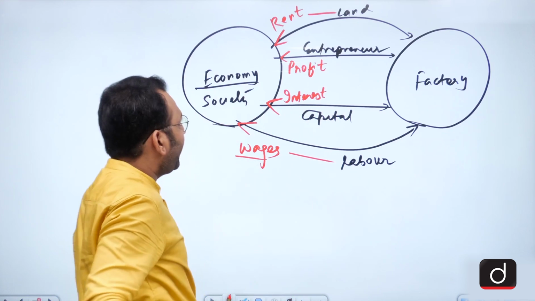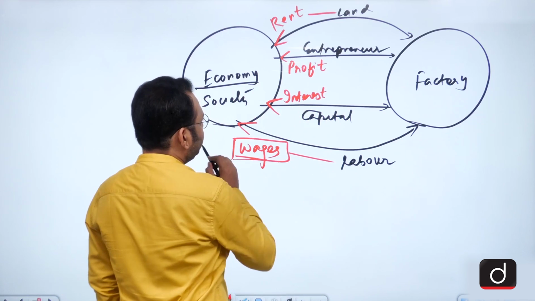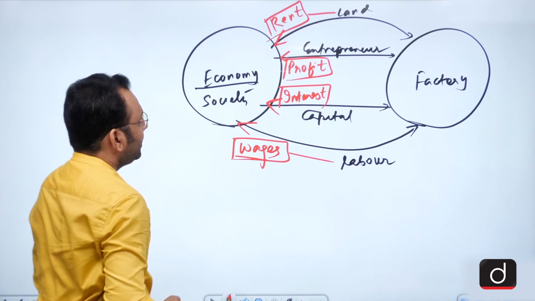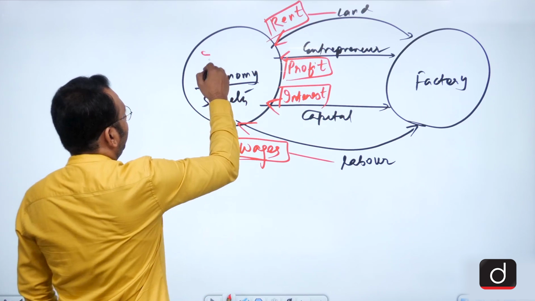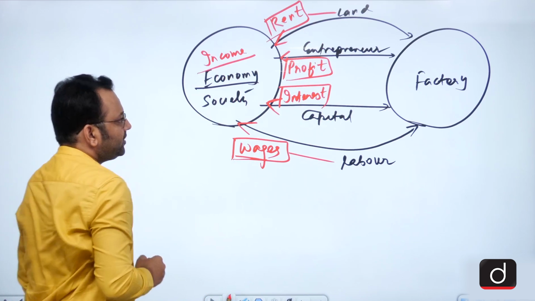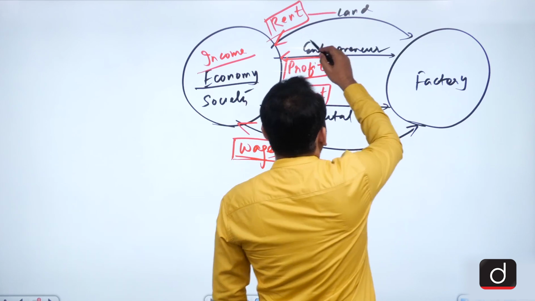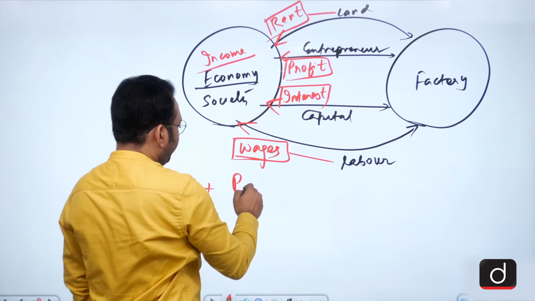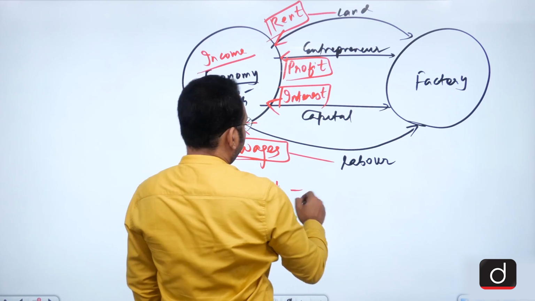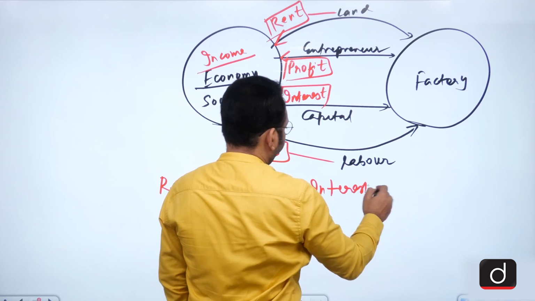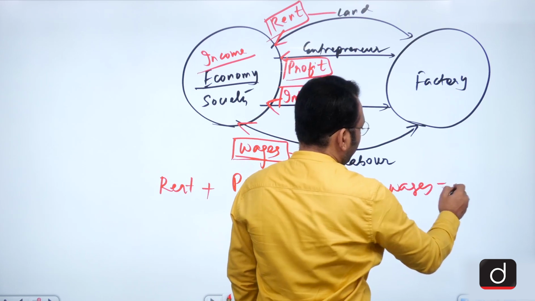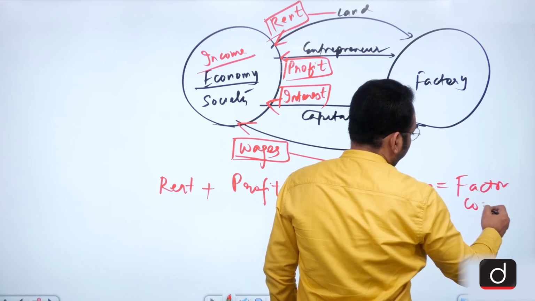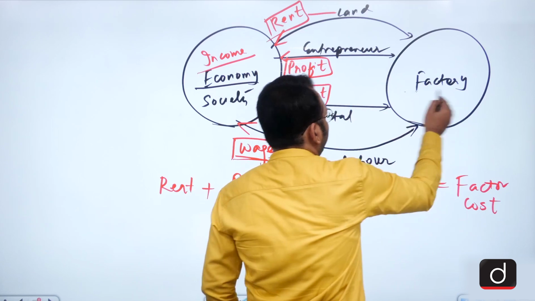So, factors of production will generate wages, interest, profits and rent. These would be the income of this economy, and the rent, the profit, the interest and wages would be the factor cost at the level of the factory.